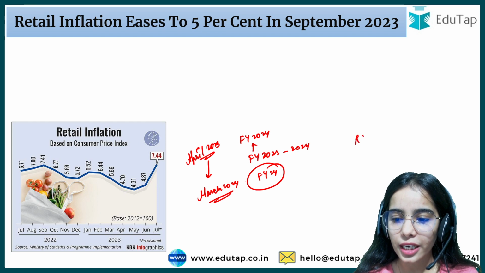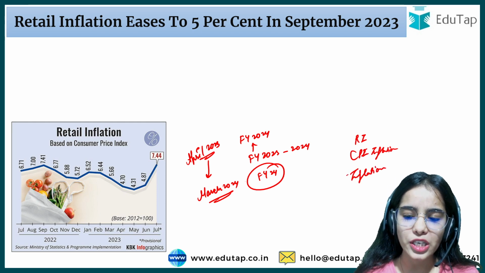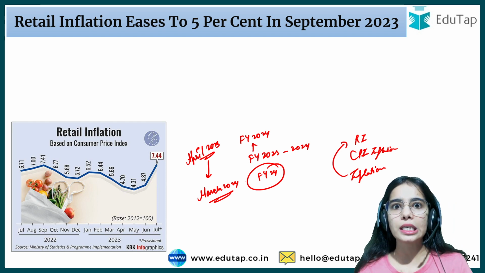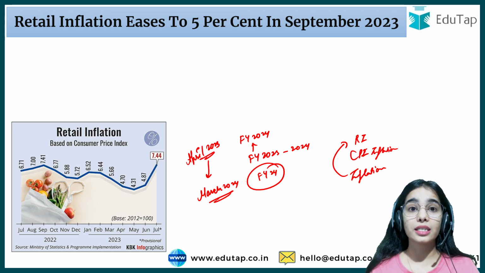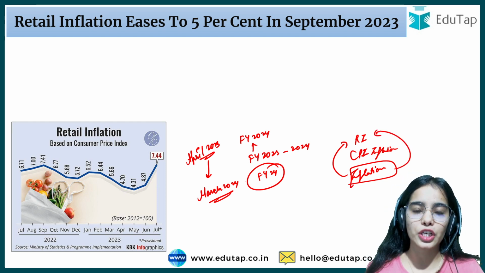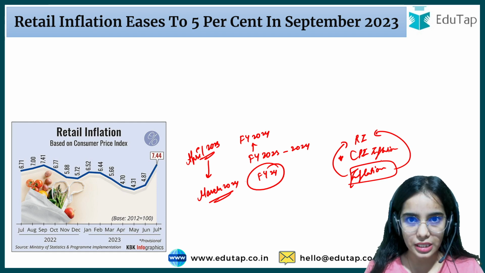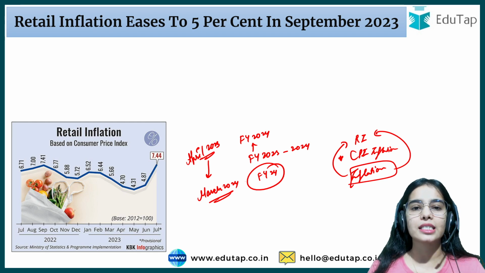First of all, see the retail inflation or the CPI inflation. Normally when we say inflation, we are actually talking about the retail inflation or the CPI inflation. So when we say now that inflation is increasing, the prices are rising, the general price level is rising in the country, and there is the problem that the consumers are facing. So this inflation is nothing else, it is the retail inflation, it is the consumer price index inflation. That means it is affecting the consumers, it is affecting the products that are related to the consumers, and the general price level is rising for the consumers.